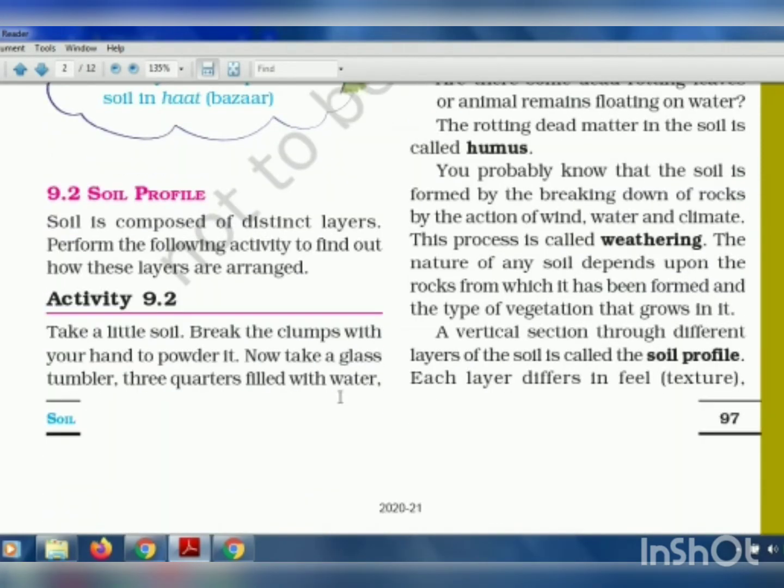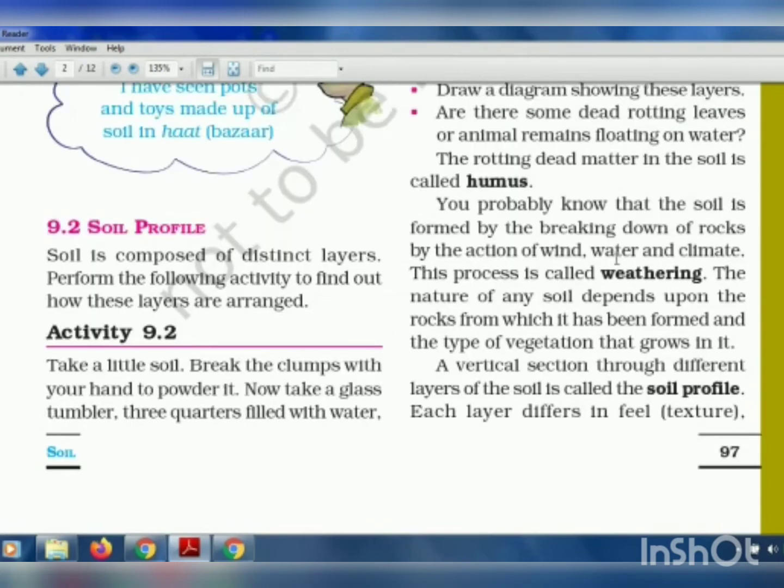Now the next topic here is soil profile. Now there are different layers of the soil. This layer of the soil we will find when we take a handful of soil and put it in the water and stir it properly. You will see different layers coming up.